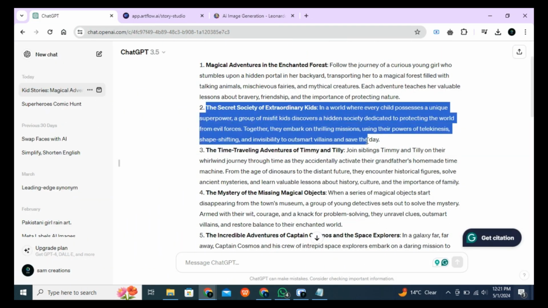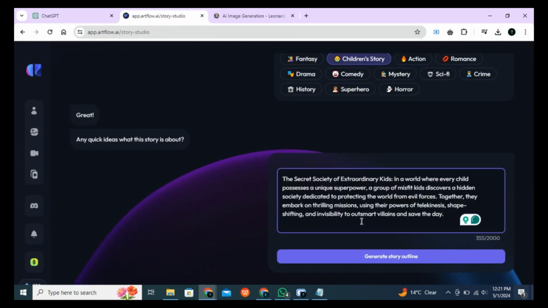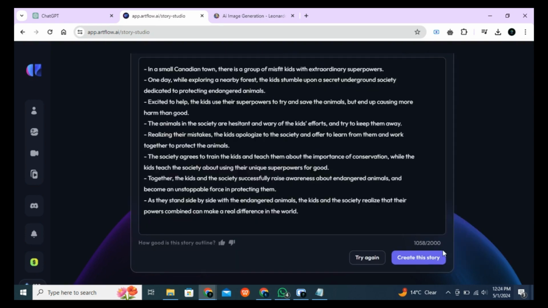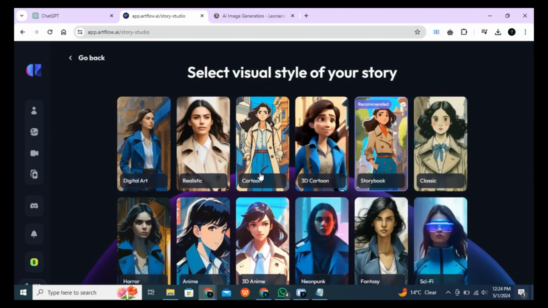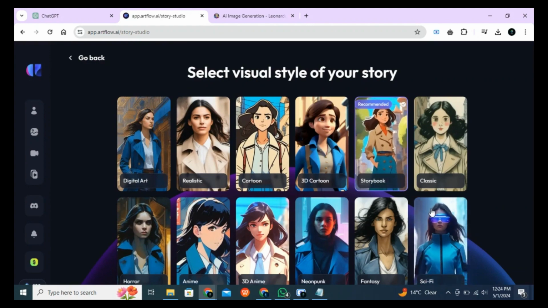Lastly, provide an idea to generate your story. Let's navigate to ChatGPT and copy one of the ideas from there and paste it into the text box. Now click on the Generate button. We have the characters generated and the entire story too. Click on the Create This Story button, choose the desired video format. I'll select this one.